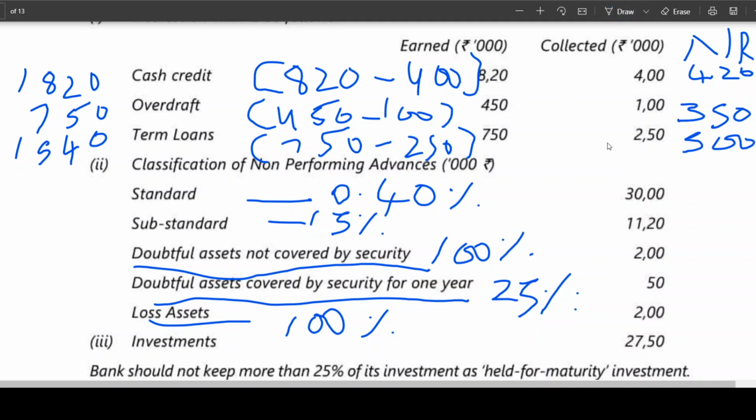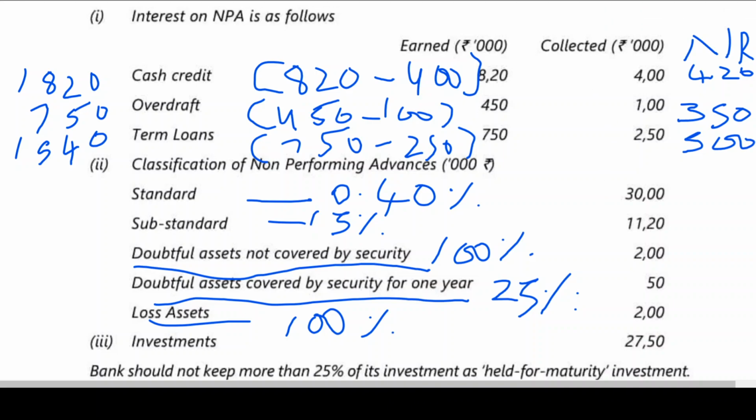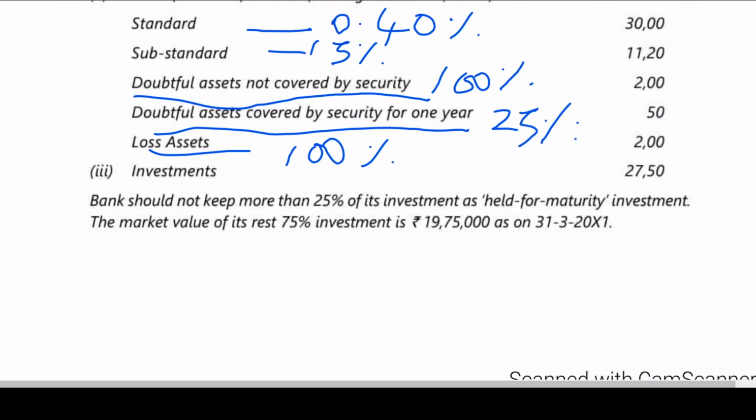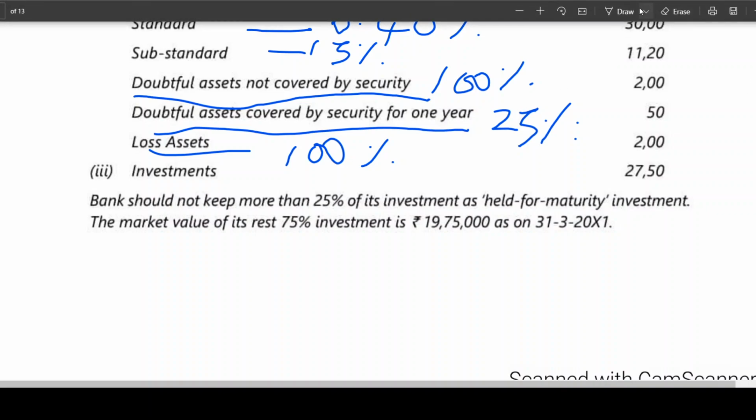Now coming back to this, a bank should not keep more than 25% of investment as held for maturity investment. The market value of the rest, which is 75% investment, we shall assume. Last class also we had discussion. Held for maturity investment is to be taken as book value. In simple words, I repeat once again: bank should not keep more than 25% of its investment as held for maturity. It means, let me explain this here.